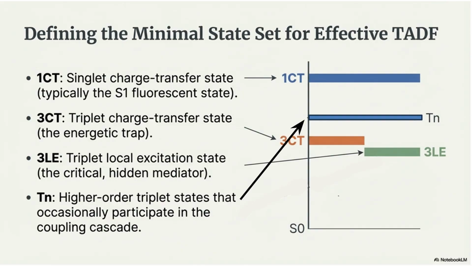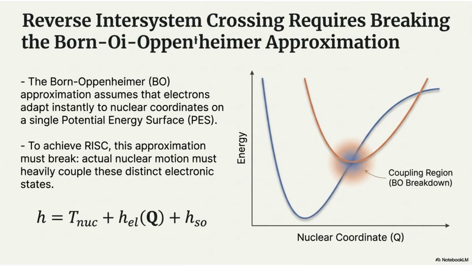Effective TADF requires a minimal set of states. These include the singlet charge transfer state, the triplet charge transfer state, and, critically, the triplet local excitation state, which acts as a hidden mediator. Achieving RISC requires breaking the Born-Oppenheimer approximation, which assumes electrons instantly adapt to nuclear coordinates. For RISC, nuclear motion must heavily couple distinct electronic states, as shown by the coupling region where the approximation breaks down.